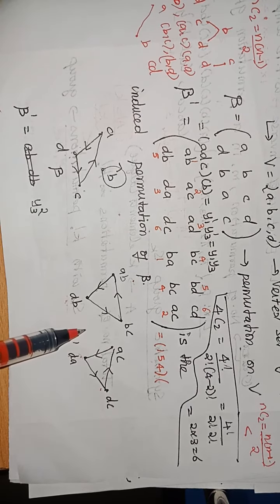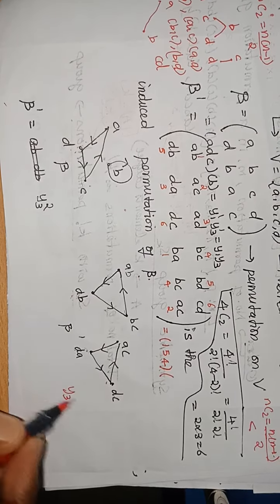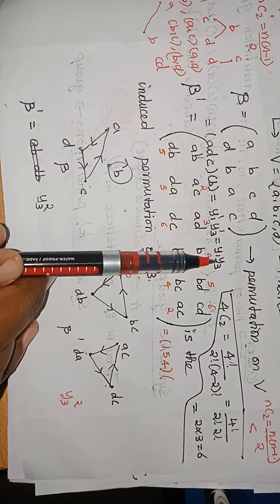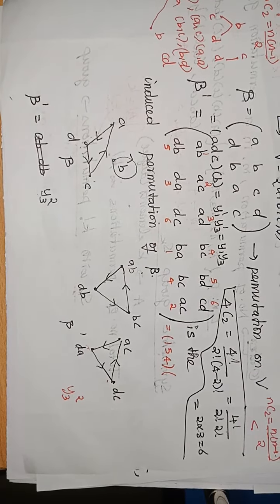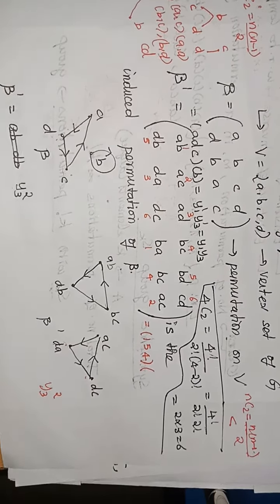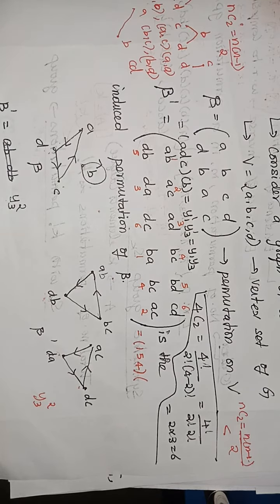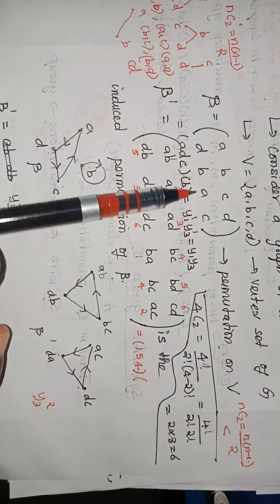When you find the cycles, how many cycles are here? 2 cycles. So its cycle structure is Y32, Y32. So the cycle structure Y1, Y3 becomes Y32. Now, I have paired the vertices and I have found the permutation induced by beta. Now, I have shown this only for one permutation beta.